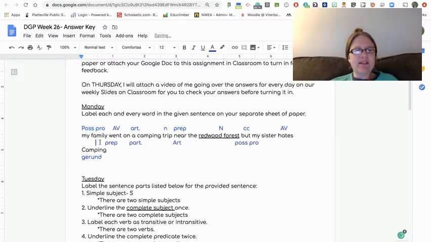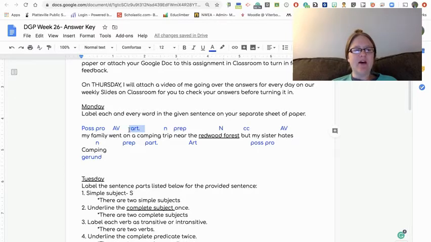Sorry, right here, this is a typo. It should say that family is a common noun. Went is an action verb. On is a preposition. A is an article.